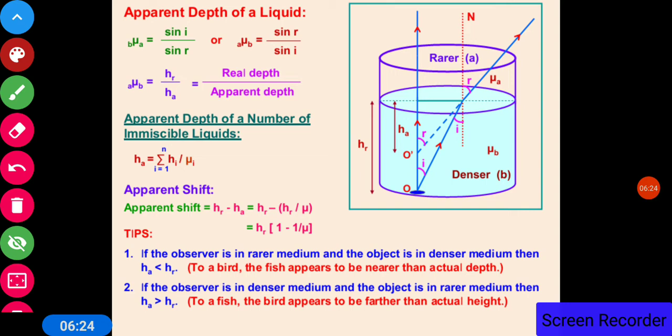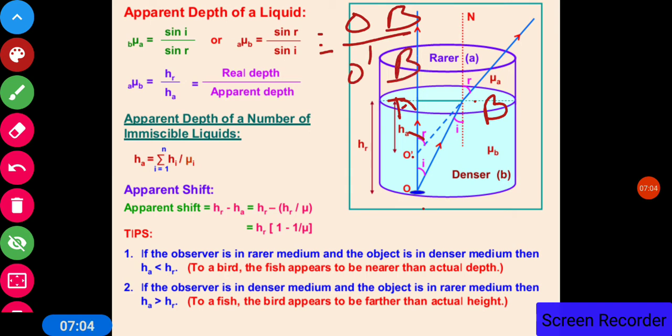Now, if you find out the value of sin r and sin i from this triangle, let us give the names: this point is A and this point is B. Now from this triangle, sin r is equal to perpendicular upon hypotenuse. So sin r is equal to O'B upon AB, and sin i is OB upon AB. So when you put these values, the result will be equal to OB upon O'B.